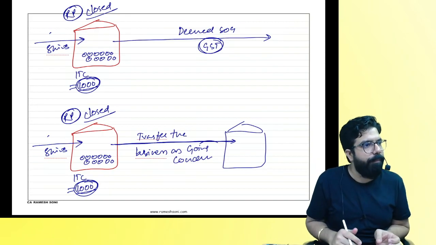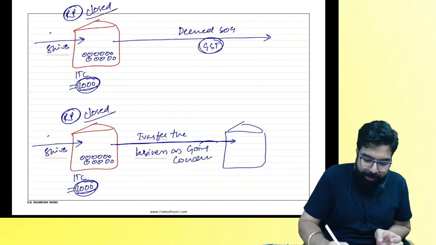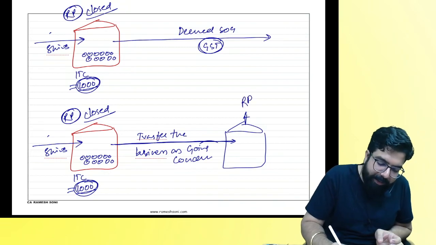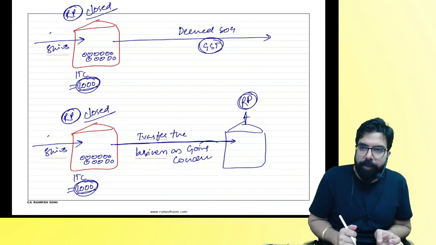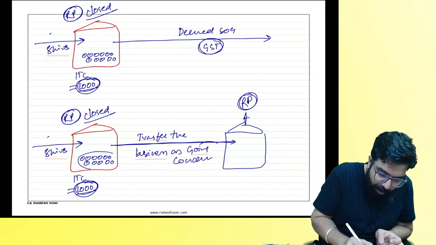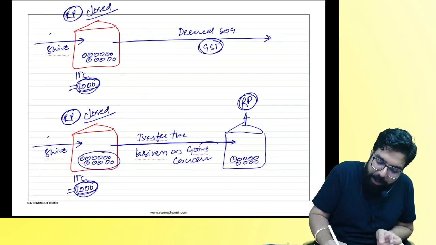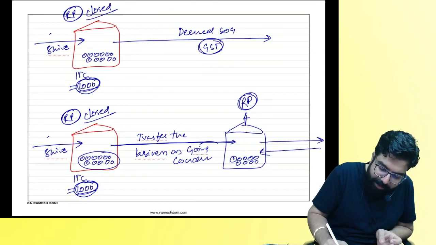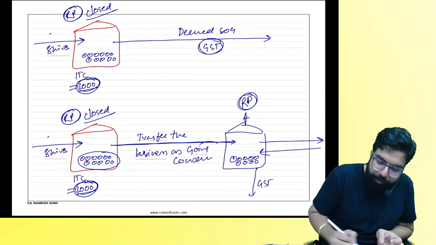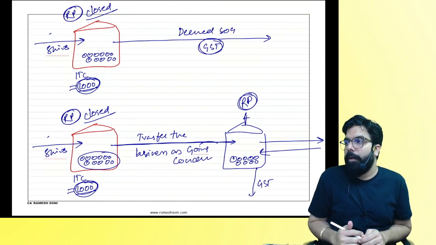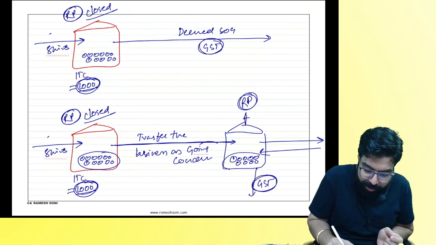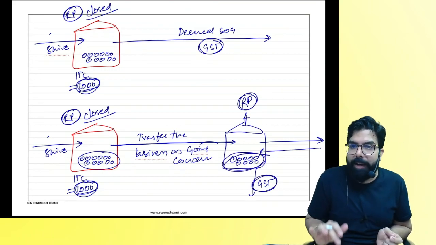Sir, do one thing, no? I told the government, sir, do one thing. Tell my friend he will take registration and he'll become registered. When he is registered, all this stock will go where? Now he will do business. Yes or no, everyone? He will sell, he will collect GST, and he will pay the GST to you. Is that okay? Is the government getting GST on these goods? Yes or no?